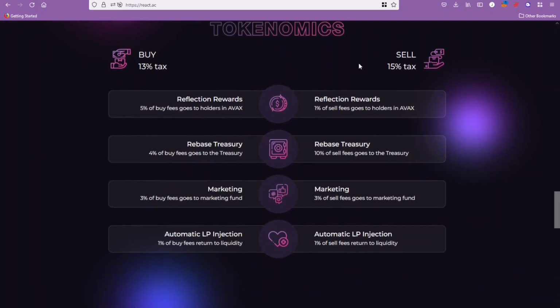And it breaks up like this. 5% of the buy tax is going to reflections and just 1% of the sell tax. 4% of the buy tax is going to the treasury with 10% of the sell. 3% from each is going to the market, and 1% of each is going into the liquidity pool.